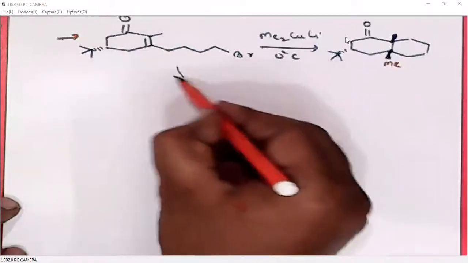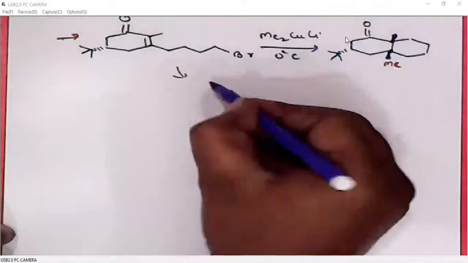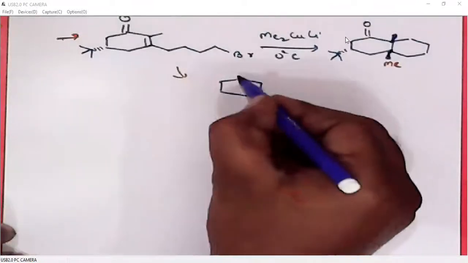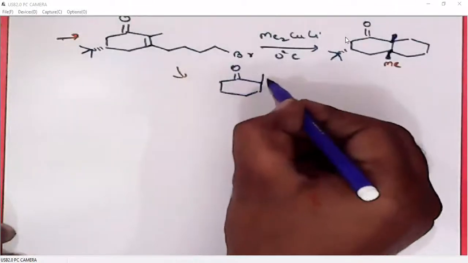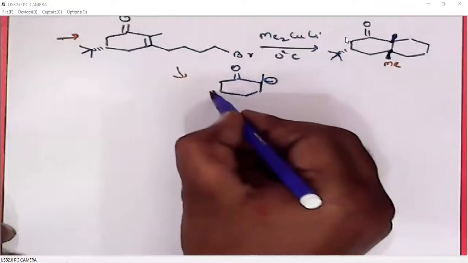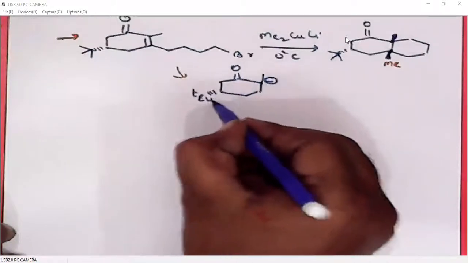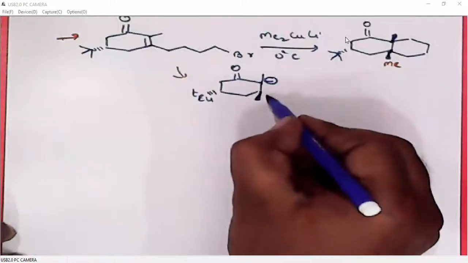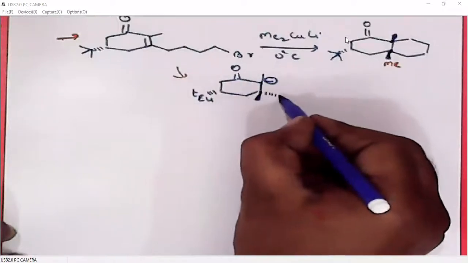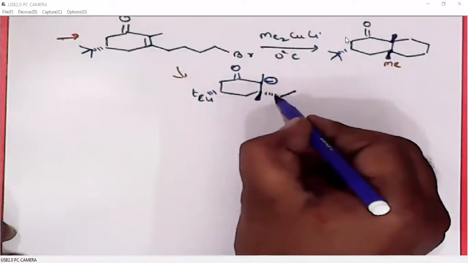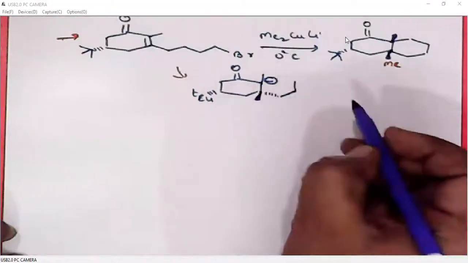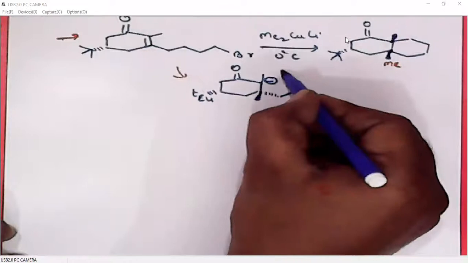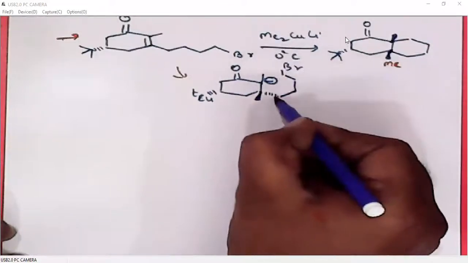I'll write the intermediate also. Say for example, this alkyl group is approaching this molecule from above the plane, then this alkyl group will be below the plane.